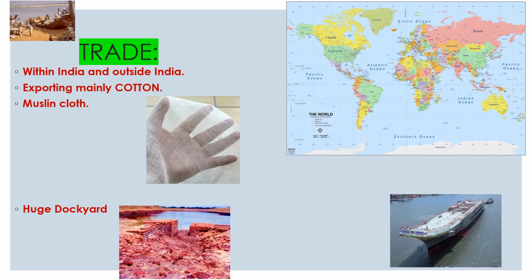Trade. They practiced agriculture and they were doing business also. Understood? Who are we talking about? Harappan people. Harappan people carried on trade within India as well as with countries outside. They used to export cotton and muslin cloth. Cotton, as we know. Okay. Muslin cloth is quite different from cotton, and it has versatile qualities, meaning a number of qualities.